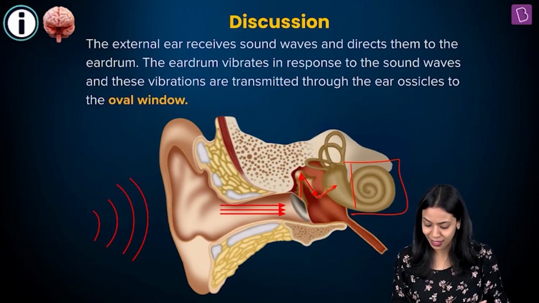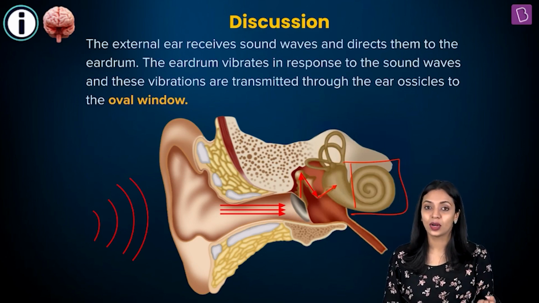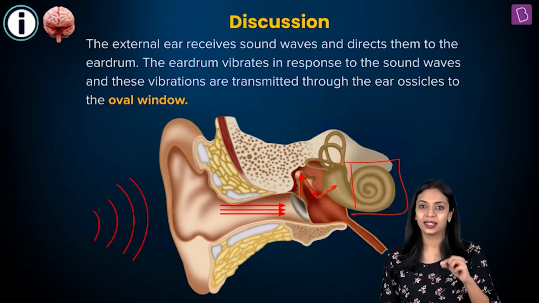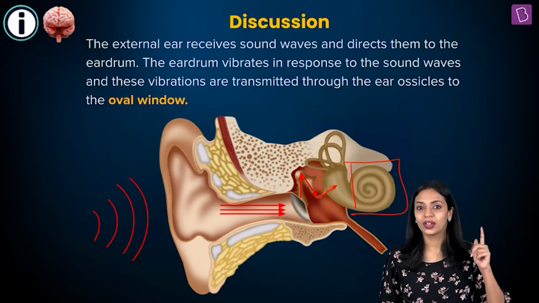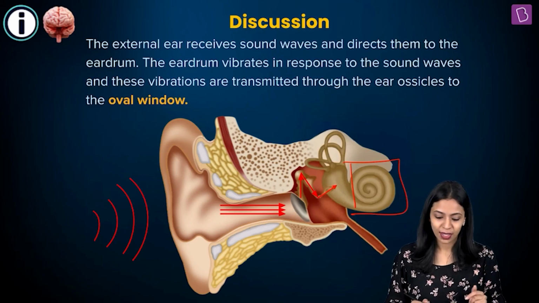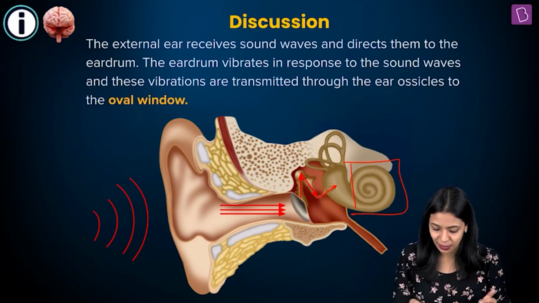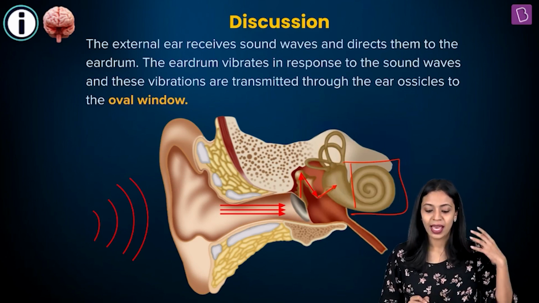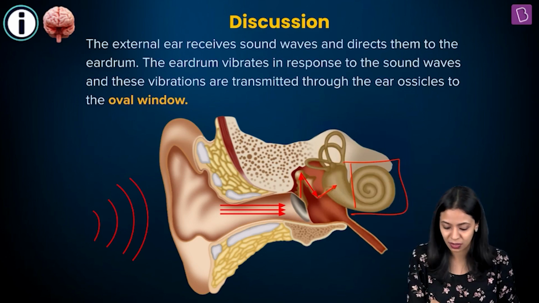So within the cochlea, you have receptors that can detect these sound waves, and then they will convert that into an electrical impulse, and then through the auditory nerve it is transmitted to the auditory cortical region of our brain. Okay, so I will summarize. The external ear receives sound waves and directs them to the eardrum. The eardrum vibrates in response to the sound waves, and these vibrations are transmitted through the ear ossicles to the